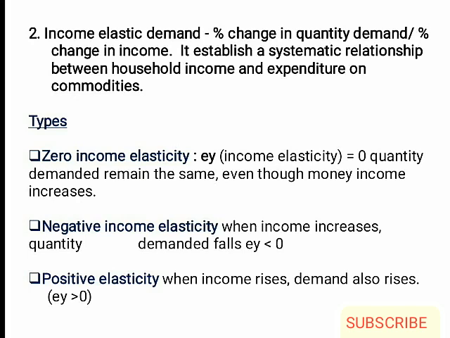First one is zero income elasticity. Whatever may be the income, that is whether it increases or decreases, there will not be any change in the quantity demanded of the product. Here EY is equal to 0. Second one, negative income elasticity. That is, when income increases, the quantity demanded falls, E less than 0. That is, there is an inverse relationship. Third one, positive elasticity. When income increases, demand also increases, E greater than 0.